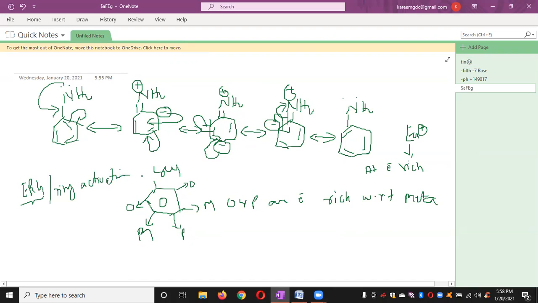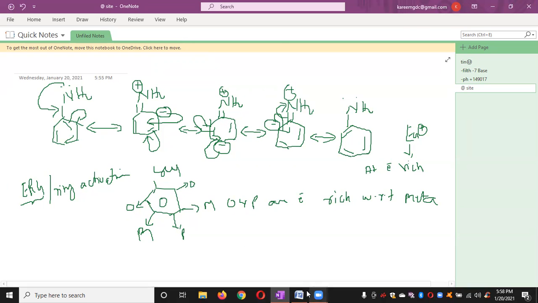Activating means it is activated. So that means the presence of an electron releasing group increases the reactivity of the benzene nucleus towards electrophilic substitution reactions. And these electron releasing groups direct the incoming electrophile to attack at which position? Ortho and para positions. That's why these groups are also known as ortho and para directing groups.